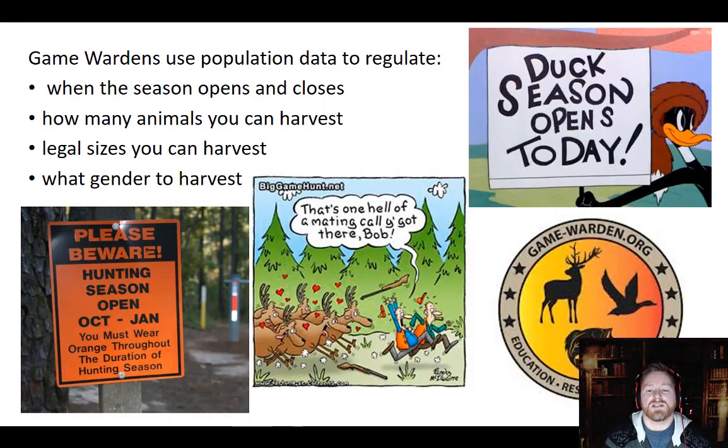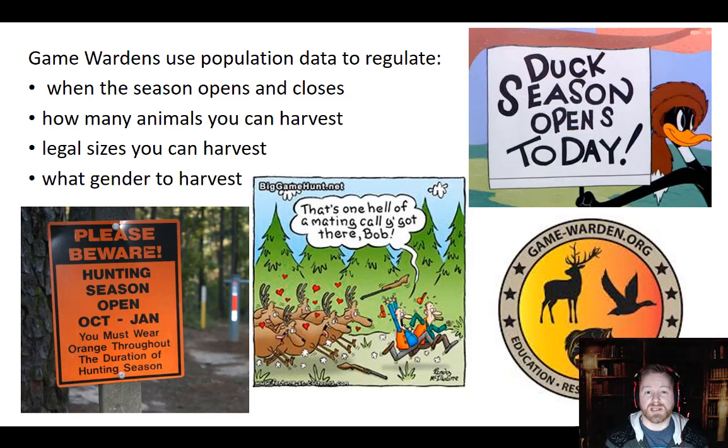Okay, so what are some of the things we would use population data for? One of the big things is going to be for managing game species. Recreationally, and historically, humans have been hunters, and we like to make sure that there's enough of the species we like to hunt around, and we like to make sure that we take care of those populations so that they stay healthy, so that they'll always be around for us to be able to hunt. So if you like to hunt or fish, then you know a lot about how population data is used.